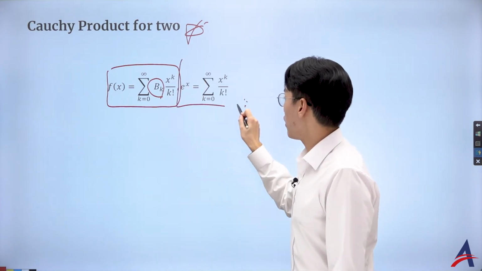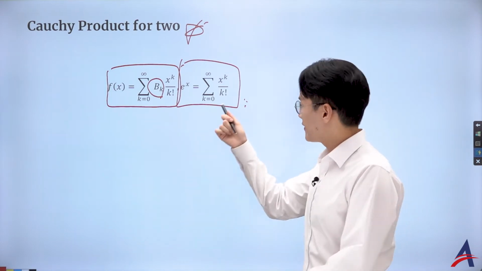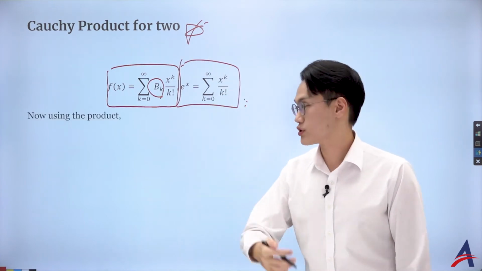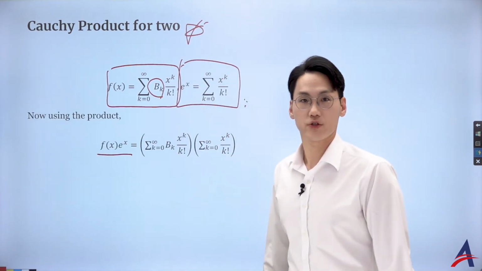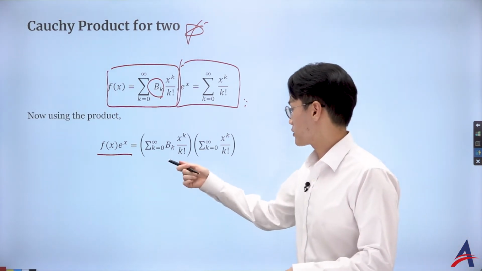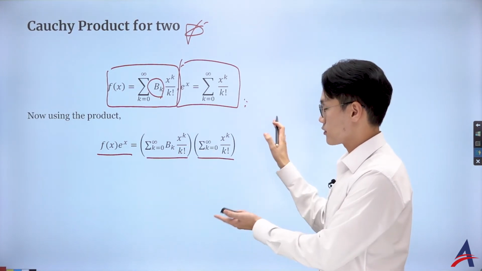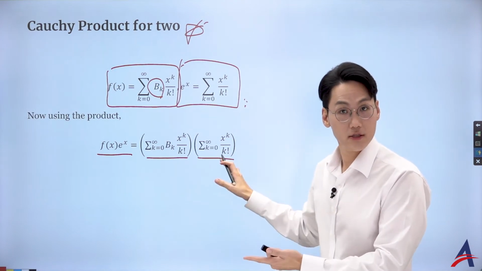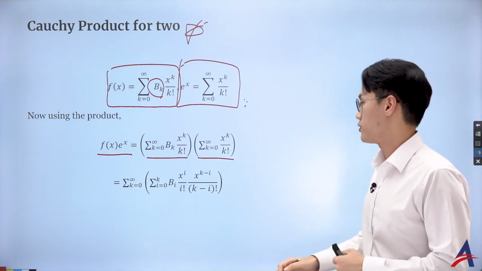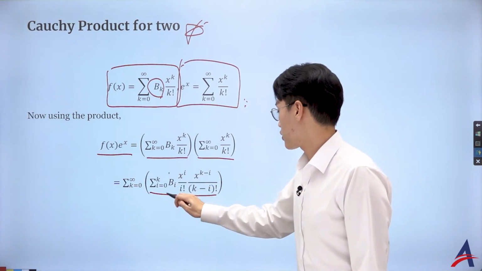Okay, and it almost looked like the exponential function. If it's almost looking like that, and given what we have just done with the Cauchy product, what I would suggest is that you simply multiply these two functions and see if you can combine them using the Cauchy product. So that is the function that I don't know, and that is the Maclaurin series of the exponential function. That is great. But now what I'd like to do is to combine them, using who? The Cauchy product. This is the Cauchy product property.